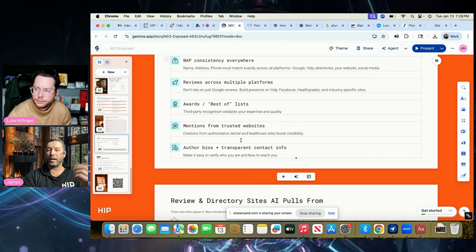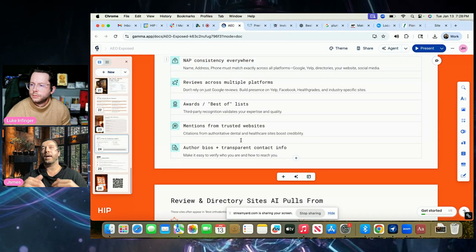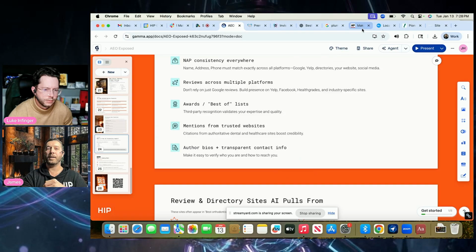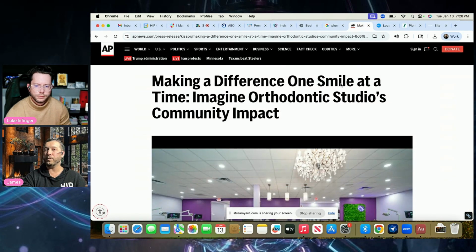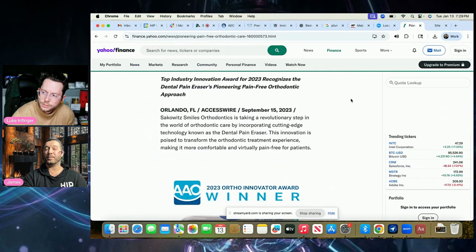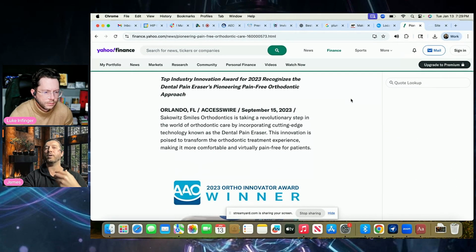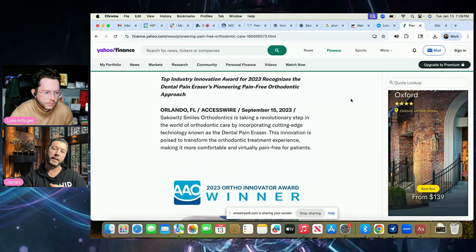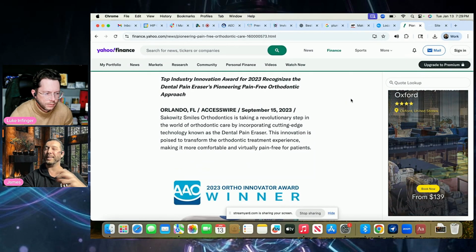Again, mentions from trusted websites. I mentioned Reddit earlier. So we're also building specific links and answers and posts on Reddit to get in the conversation there, and get into AI search recommendations when they're pulling Reddit information in. But just building topical authority across other sites is very important. Now, it's not just any sites, it's sites like high authoritative press releases like you just saw, USA Today. Here's another example. This is for Imagine, apnews.com. Here is one for Sakowitz, Yahoo Finance, right? These are very strong authoritative sites where we're strategically placing links and then certain social profiles getting in the conversations there.